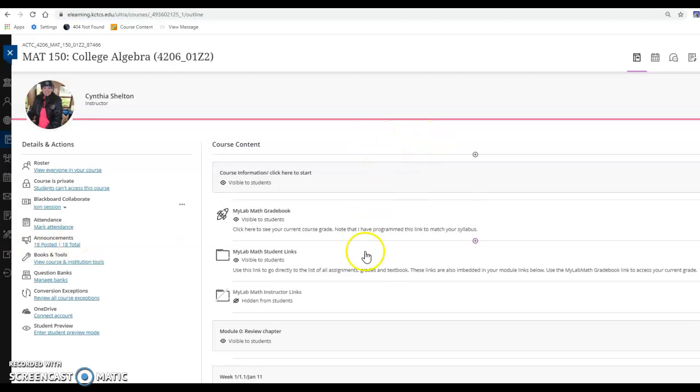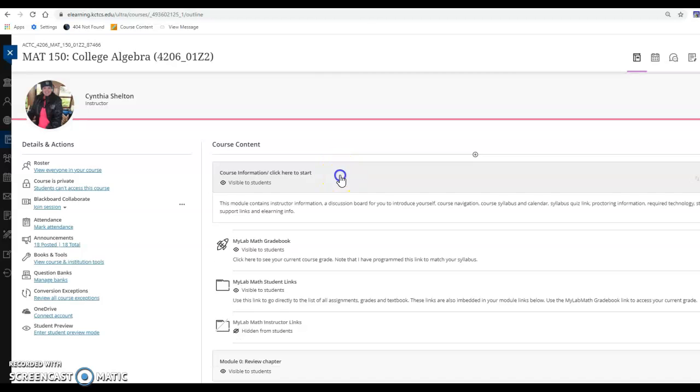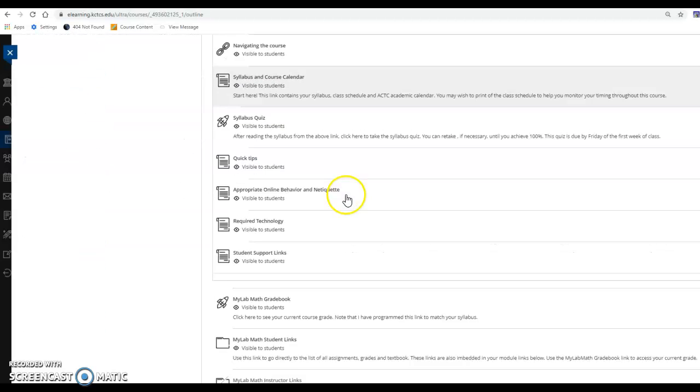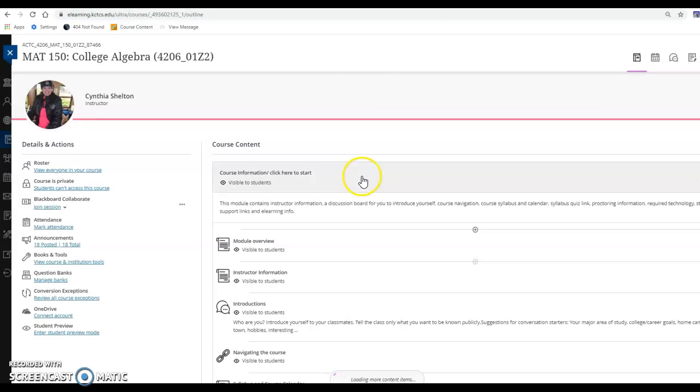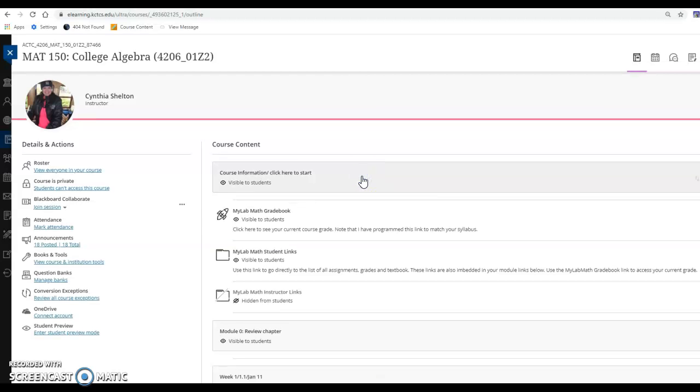Okay, now the meat and potatoes of the class. Down the middle columns, first and foremost, for our getting started here, you'll click. These are modules. You see these rectangle boxes. These are module boxes. When you click, they expand, and then there's a bunch of stuff inside the module. When you click it again, it condenses.